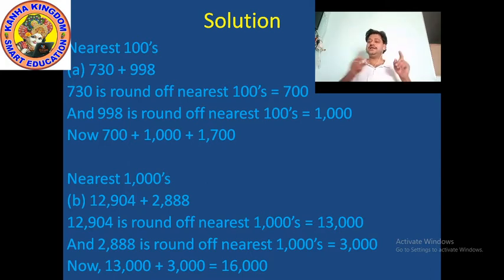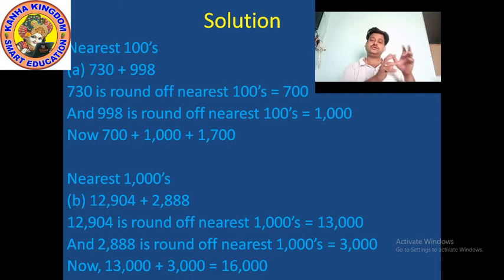2,888, and here also the 100 place is 8. It means 8 is also greater than 5. So here also you convert the 100 place, 10th place and 1st place into 0, means all three digits are 0, means 0 0 0, and you have to add one more number in the 1000 place. So which digit is in the 1000 place? 2. So you just add one number to 2, means 2 plus 1 is 3.